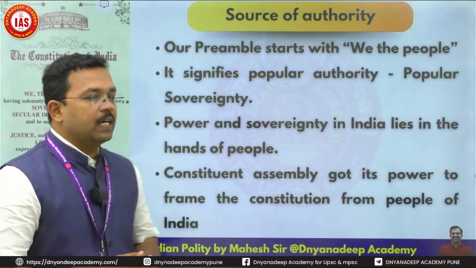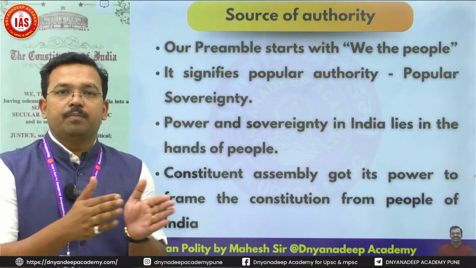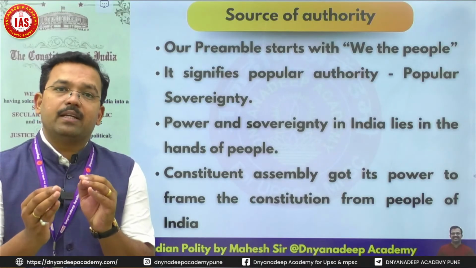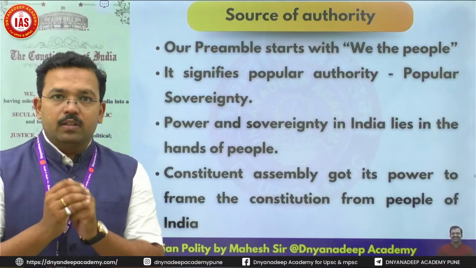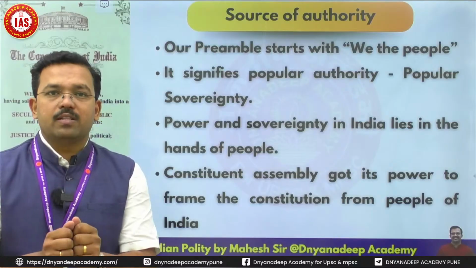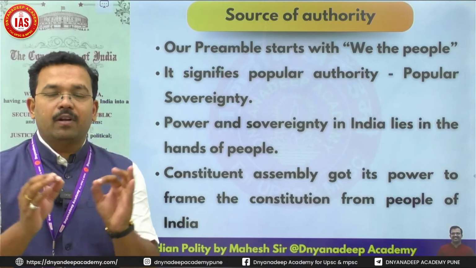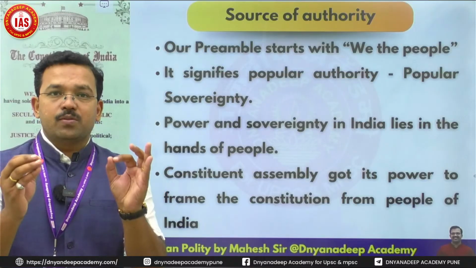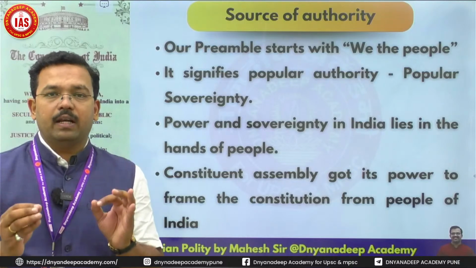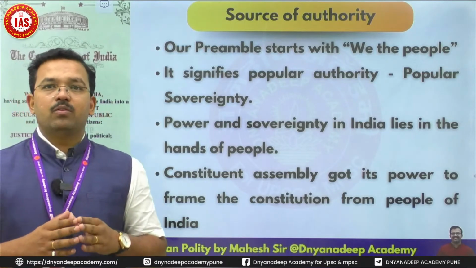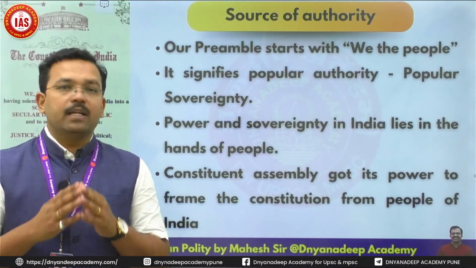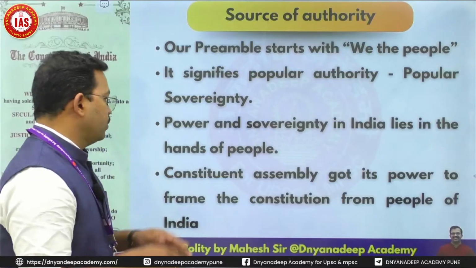First, our preamble starts with the people, with the wording "We the people of India." We have taken this line from the American Constitution. It shows that the authority to frame the constitution was given to the Constituent Assembly by the people of India. So in the case of India, sovereignty, that is supreme authority, lies in the hands of the people of India. So what is the source of authority for the Indian Constitution? The people of India are the source of authority for the Indian Constitution.